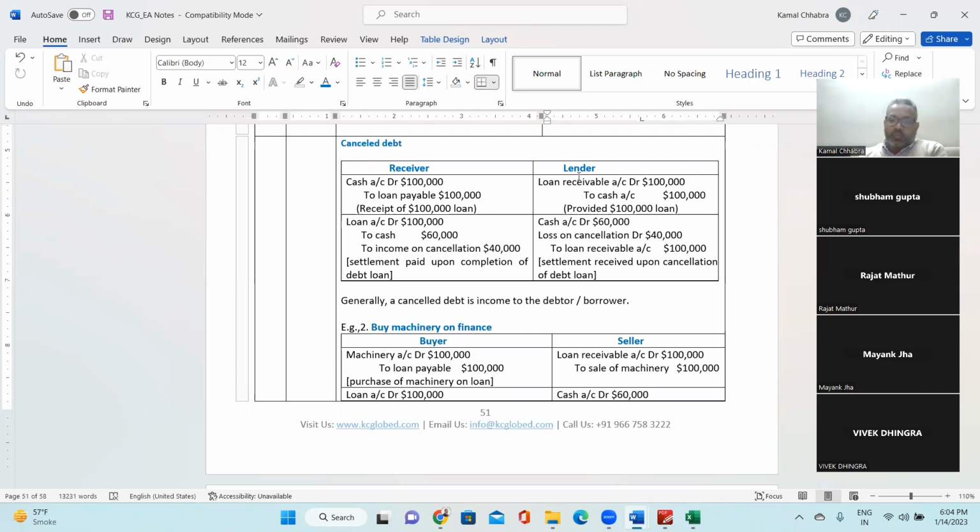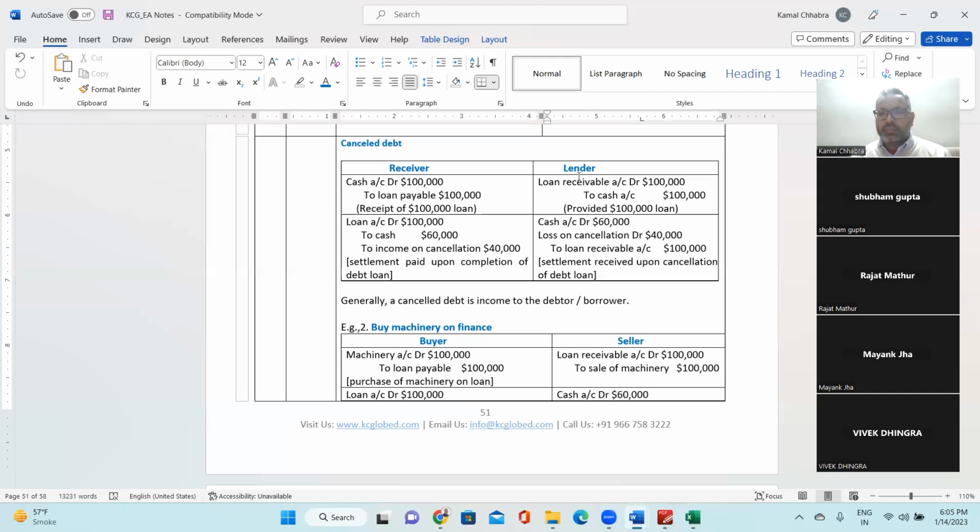Then what will Rajat do? They will discuss, they get into a mediation, and let's assume Vivek has done their mediation, and they reach a conclusion: let's settle the amount with $60,000 on 30th June 2023, right? On 30th June 2023, Mayank is ready to pay 60,000 to Rajat. So will the 40,000 which Mayank is paying less, is it Mayank's income or not? Are you getting my point?